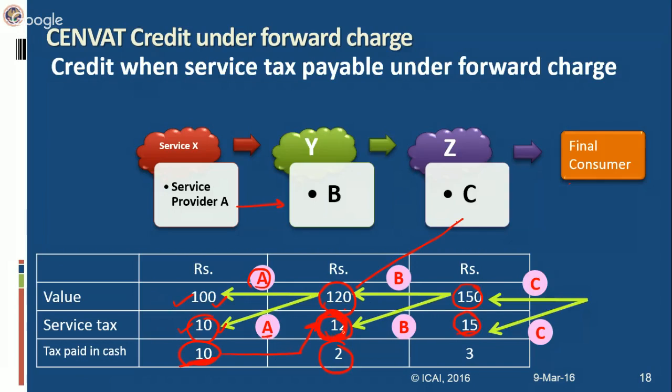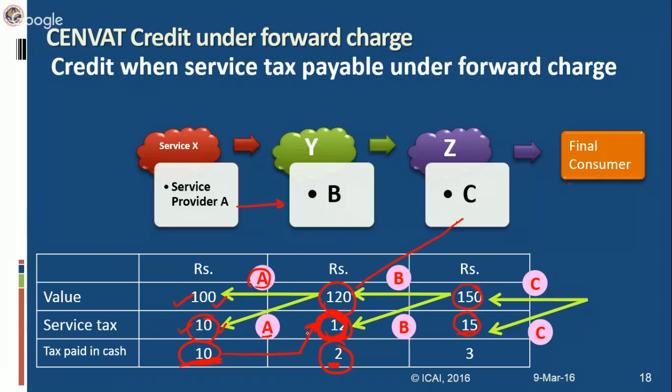So this 12 rupees which B has to pay, he will utilize the 10 rupees which he has paid to A as service tax on input service. So overall, in effect, he has to pay only 2 in cash and 10 rupees he will utilize, the service tax paid on input service, as CENVAT credit. So his total liability is of 12 rupees on his output service Y, out of which 10 he will utilize the CENVAT credit and 2 he will pay in cash.